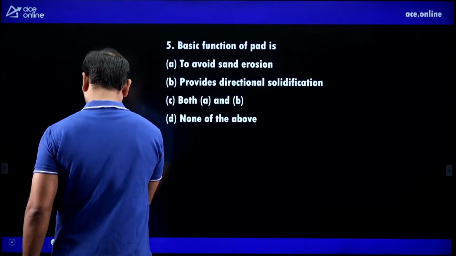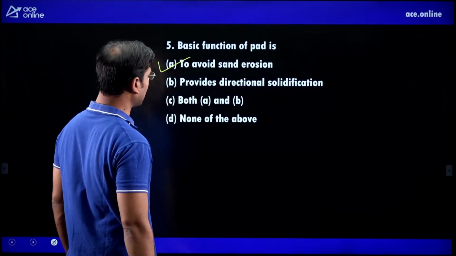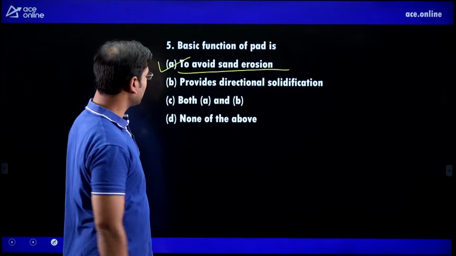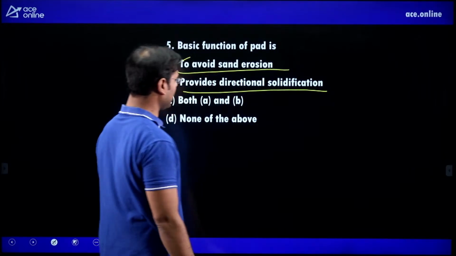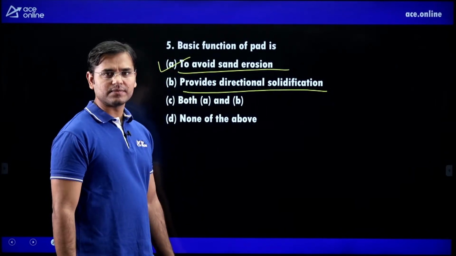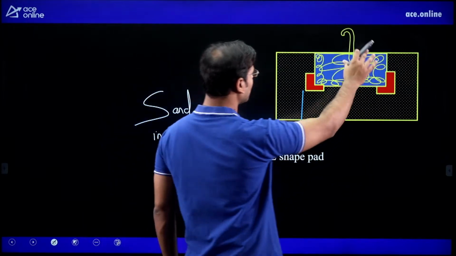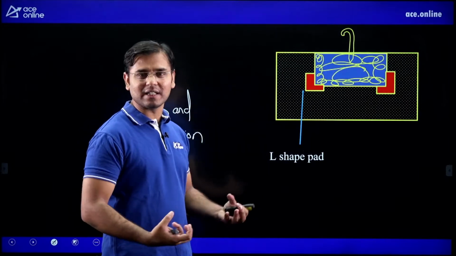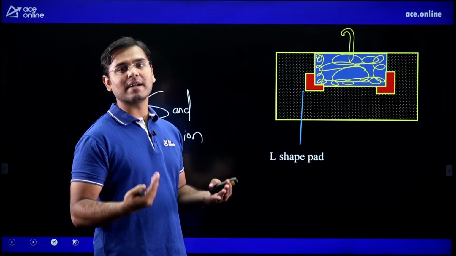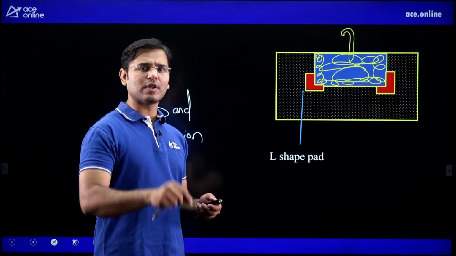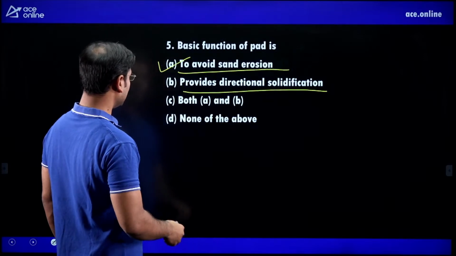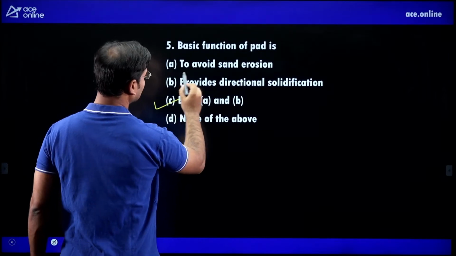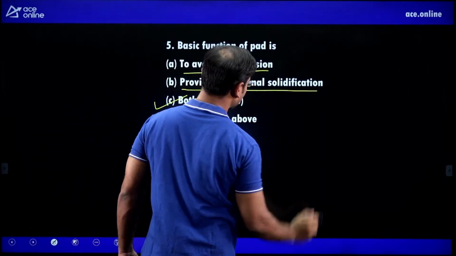Then what is the basic function of pad? Basic function of pad is to avoid the sand erosion. Yes, this is the 100% correct answer. But in the same references, they also say that it provides directional solidification. What is meant by directional solidification? When we are pouring the molten metal, the pads are absorbing the heat and trying to cool that molten metal. It is also happening, but the percentage is very less. But because it is happening, I want to write the correct answer as both, option A and B: to avoid sand erosion as well as provide directional solidification.